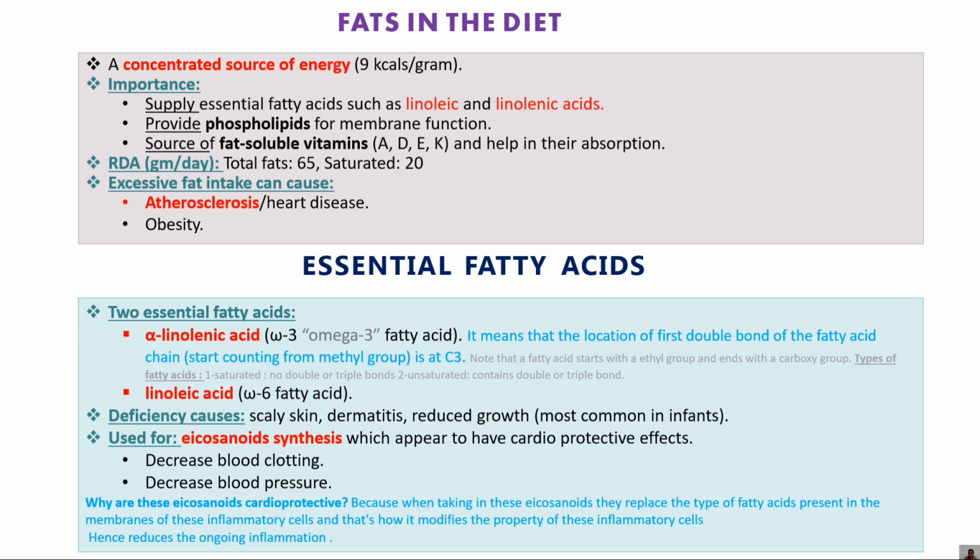Means that fat soluble vitamins ADKE need fat to be absorbed in our body, right? So as the recommended dietary intake, for adults the fat is 65 gram per day, which is required as the RDA, recommended dietary intake, and the saturated fat is 20 gram per day.